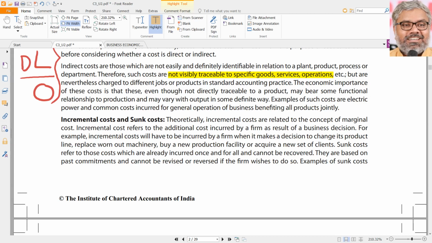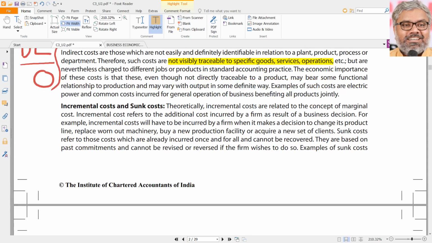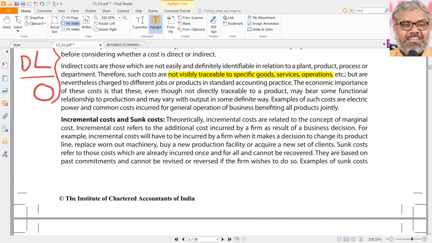At this level, all that we need to know is, yes, there are certain costs which are traceable. There are certain costs which are not directly traceable to a product. Traceable does not mean they are all secret. Don't think in that way. But we cannot identify. Same example as we have taken. For a particular bottle of Coca-Cola, material cost is 3 rupees, standard, guaranteed. Any bottle will have the same material cost. But for a particular bottle of Coca-Cola, how much was the CFO's salary component included in that cost? That is not possible to be traced directly. So those are indirect costs.